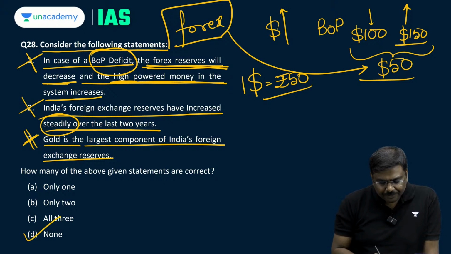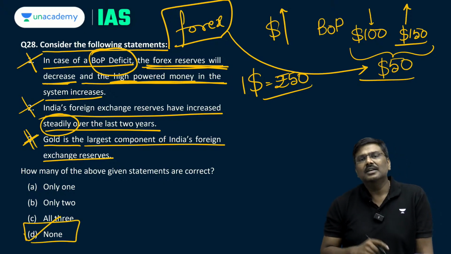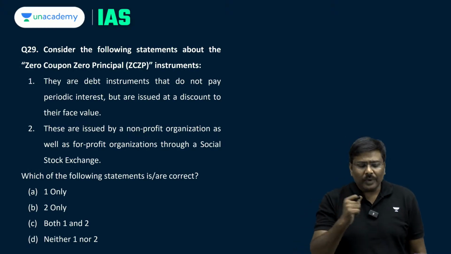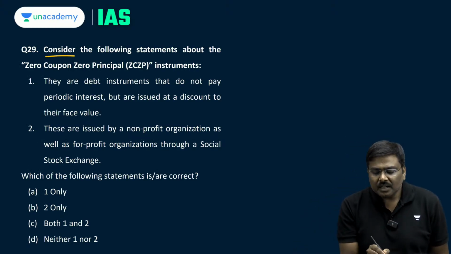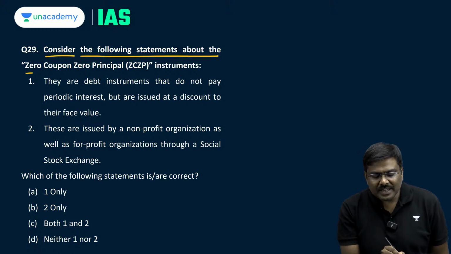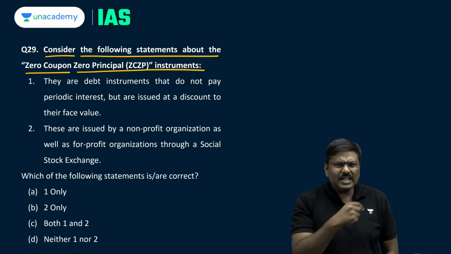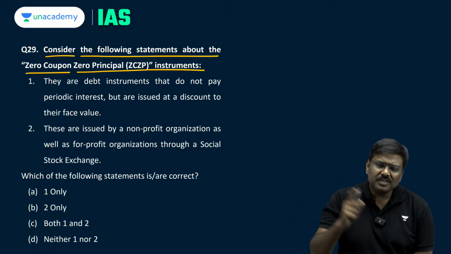Question number 28, all the statements are incorrect. So, the right option will be option D here. Let me go to question number 29. Consider the following statements about a zero coupon, zero principal instrument. Zero coupon, zero principal instrument.